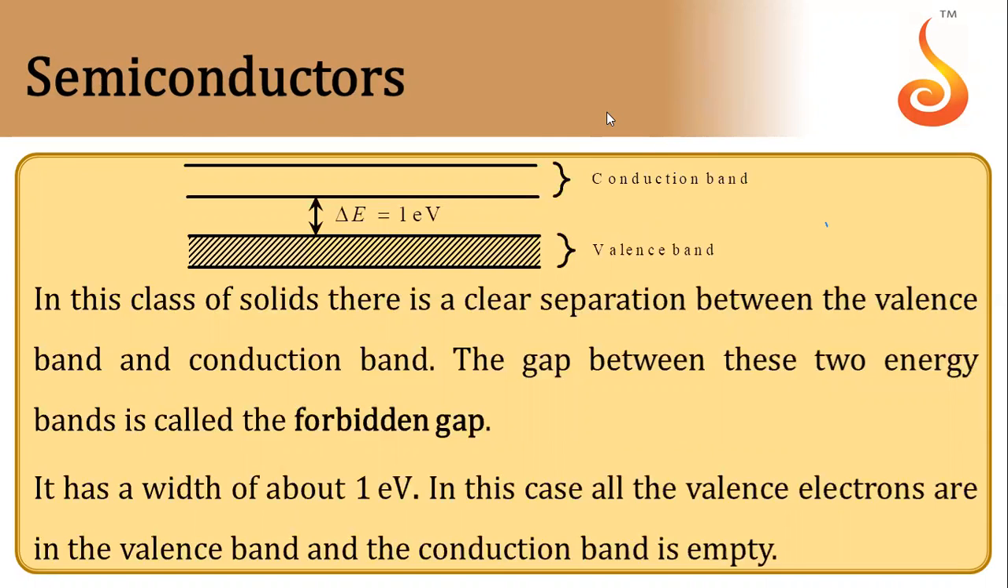Next is in case of semiconductors. In case of semiconductor, there is a clear separation between valence band and conduction band, and the energy difference between conduction and valence band is known as forbidden gap. That energy difference is around 1 electron volt. So in this particular case, all the valence electrons are in valence band, and the conduction band, as you can see, is empty. So all the electrons are present here.